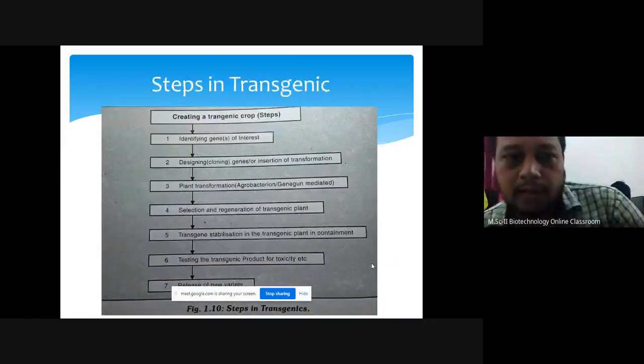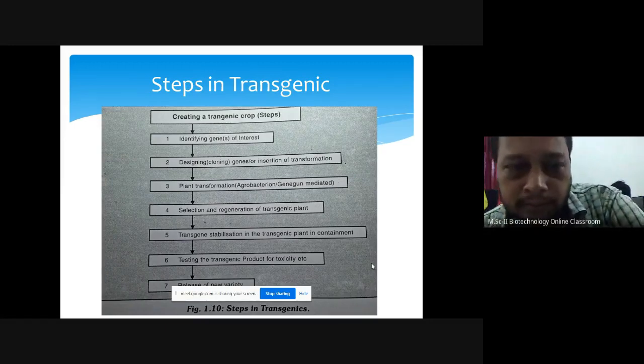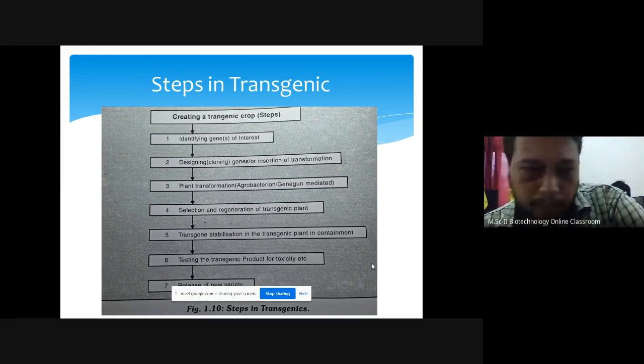Then next is steps in transgenic. How they are producing transgenic animal, plant, bacteria. First what they will do, they will identify the genes. Then they will prepare this forward reverse primer. They will isolate that gene. They will put that gene into a cloning vector.